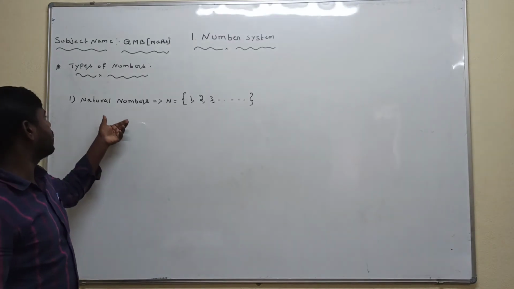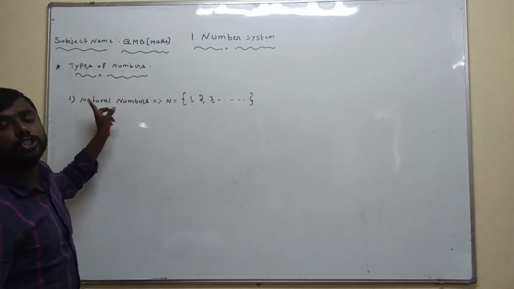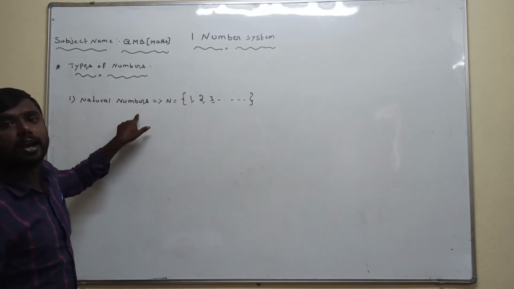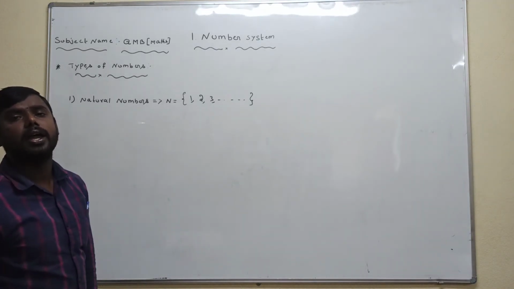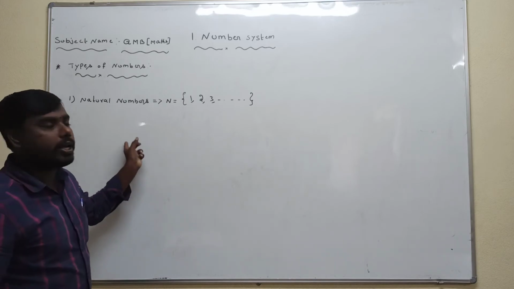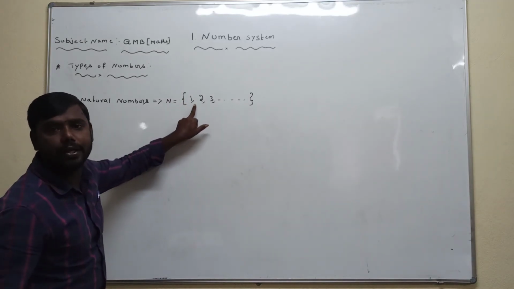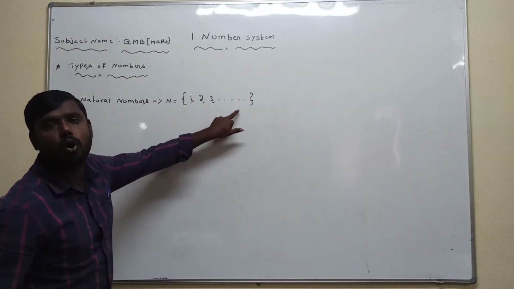Natural numbers are counting numbers, starting from 1, 2, 3, and so on.